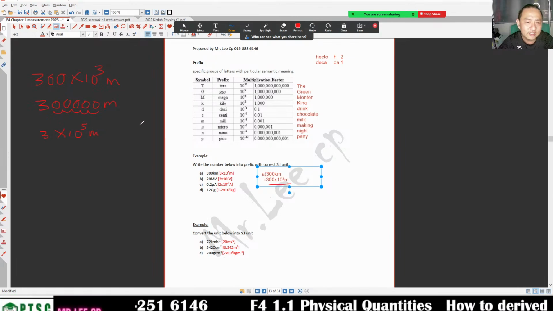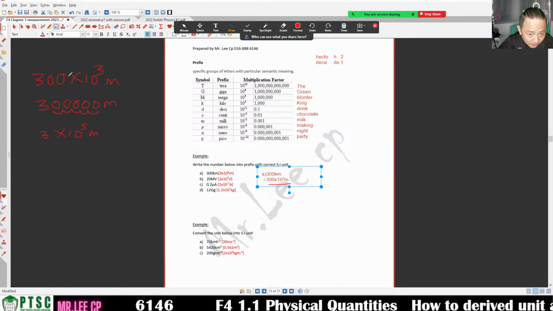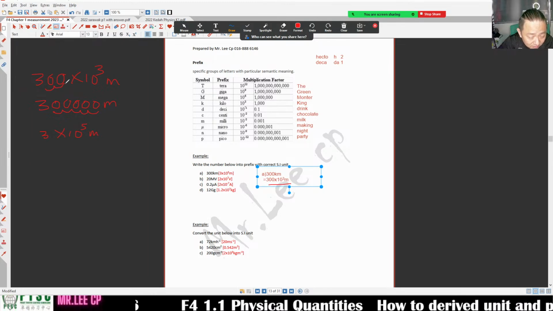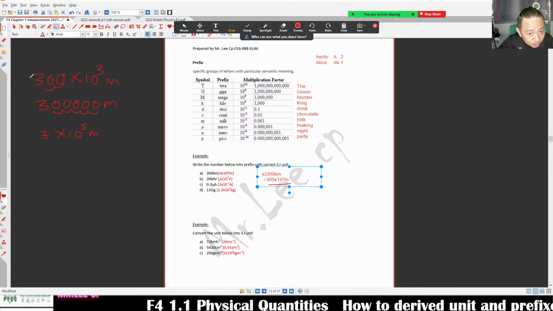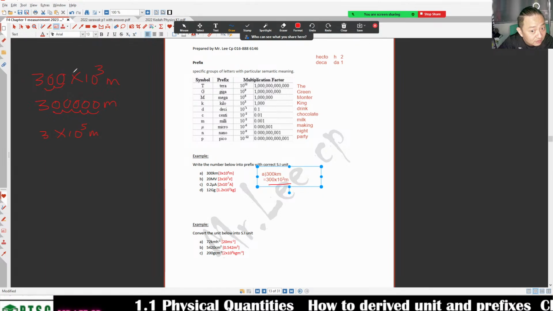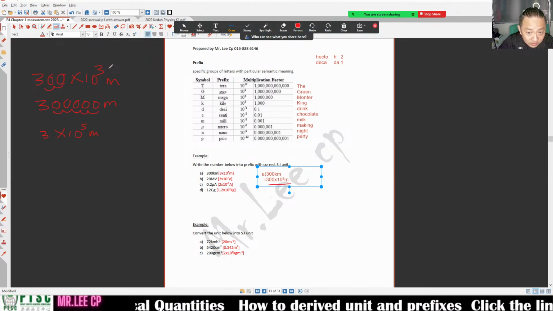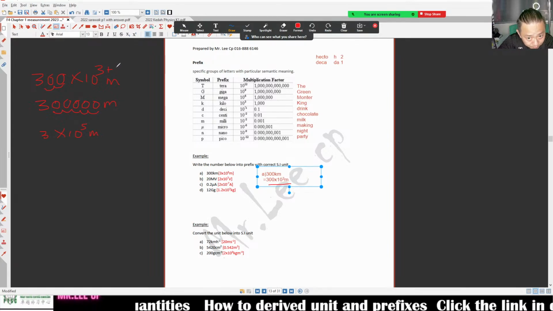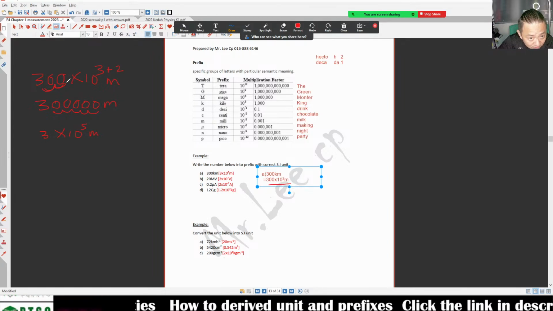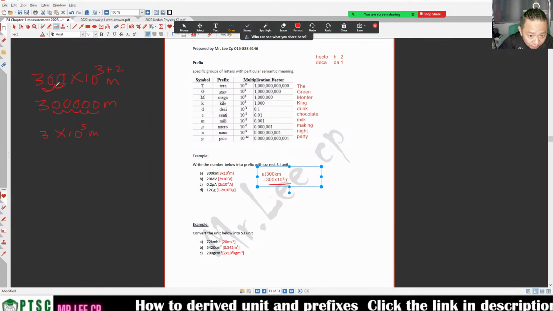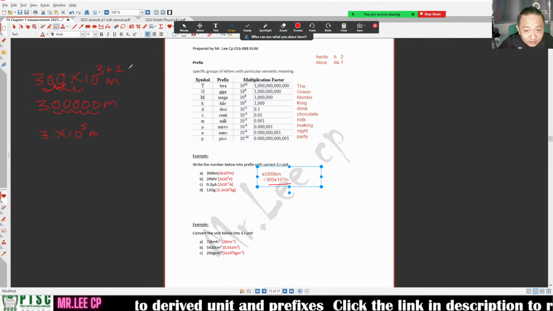But if you are lazy to do so, you take the front number and it becomes smaller. 300 becomes 3. Bigger number becomes smaller number, so here has to be plus. You move how many decimal places? If you move to the back, then you minus.